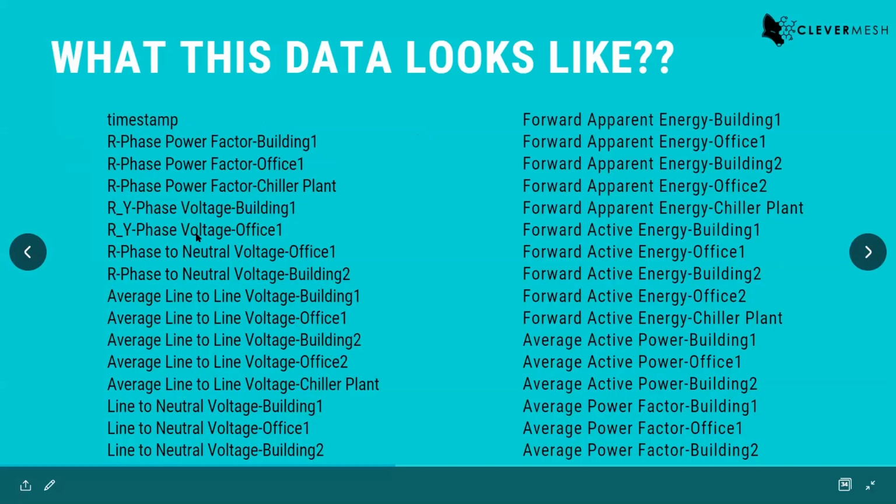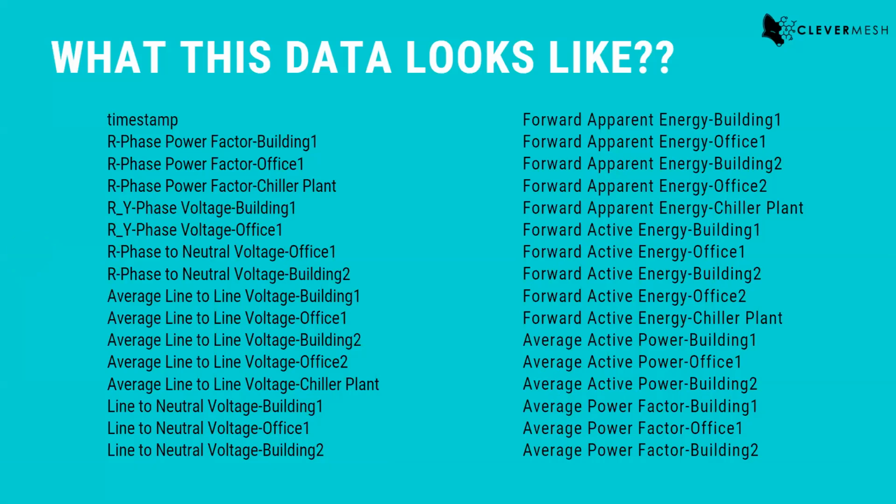Yeah, so this is a list of some of the parameters, right? Again, if you are from electrical engineering, this would all make sense to you. So we have R phase power factor building 1, R phase power factor office 1, right? So you can see R phase, so there are power vectors for every phase, every building. There is R to Y phase voltage, then neutral voltage and line to line voltage, right? Forward apparent energy, forward active energy, then there is reactive energy and power factor, and so many parameters that you can collect. And imagine what you can do with all this information.